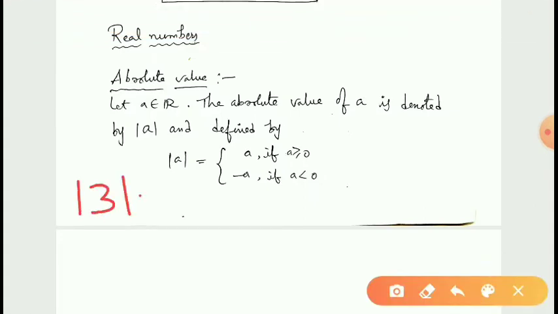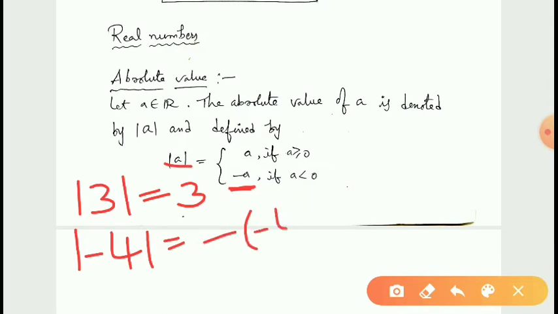Modulus 3. Since 3 is a positive number, modulus 3 is equal to 3 itself. What is modulus minus 4? Here we know that minus 4 is a negative number. Whenever A is a negative number, modulus A is equal to minus A. Therefore, since minus 4 is negative, we have to apply this principle. Therefore, modulus minus 4 is equal to minus of minus 4, that is equal to 4.